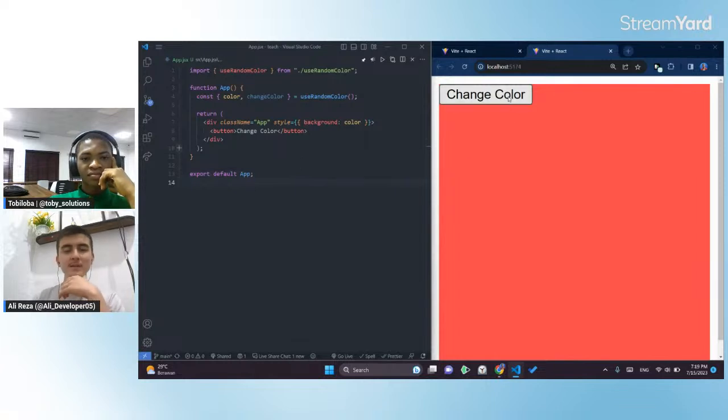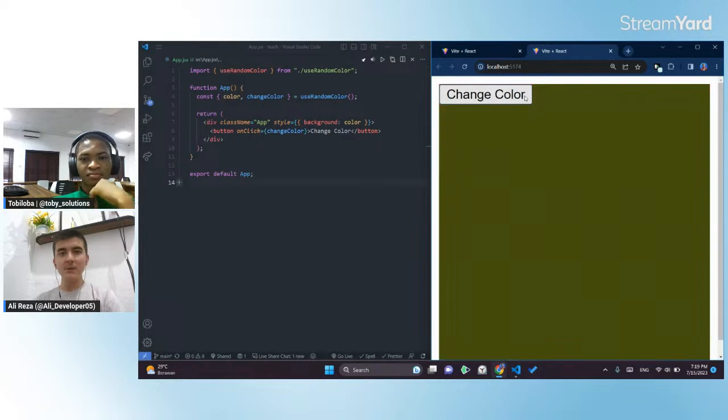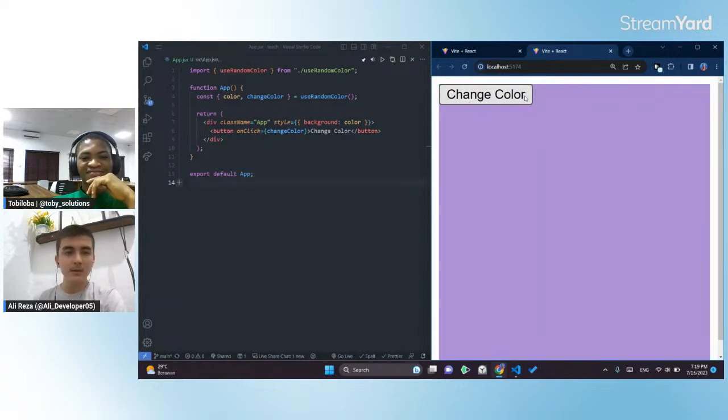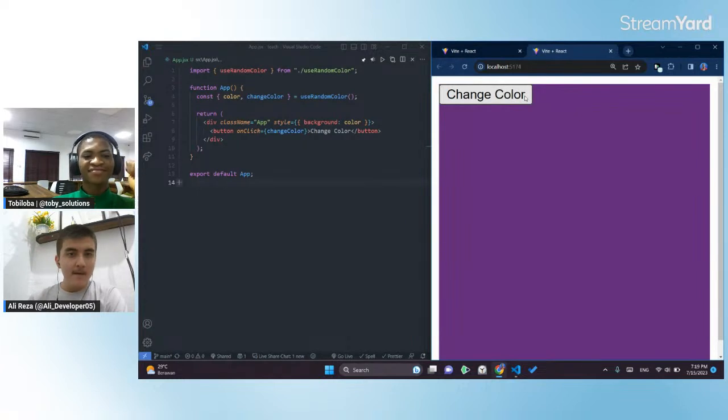Right now the button is not working, so we have to add the onClick function. We say onClick and set it to change color. So whenever we click this one, the change color function is going to happen. Let me refresh the page, and you see whenever we click the button, the color is going to be changed. So I think that's all for creating a custom hook.